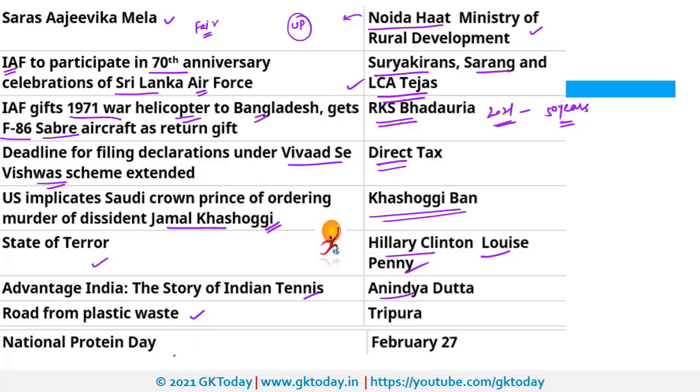Next is National Protein Day. So this was celebrated on 27th of February. Apart from that, 27th of February was also celebrated as World NGO Day. NGO stands for Non-Governmental Organization. Recently, NGO were in news because of FCRA. FCRA stands for Foreign Contribution Regulation. So this is an act through which NGO can get the foreign funding. That means in order to get the foreign funding, they need to register themselves as per the provisions of this FCRA. Answer in comment box which is the nodal ministry to implement this FCRA.